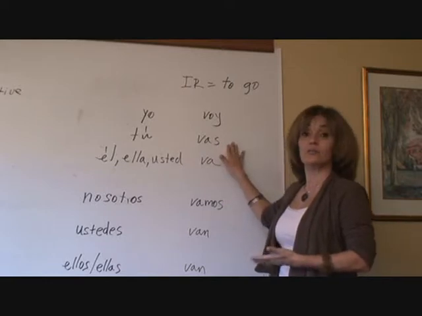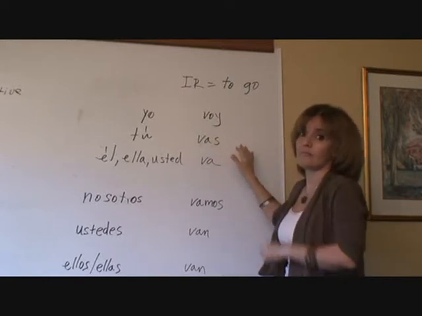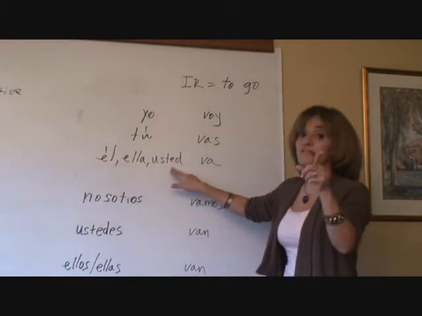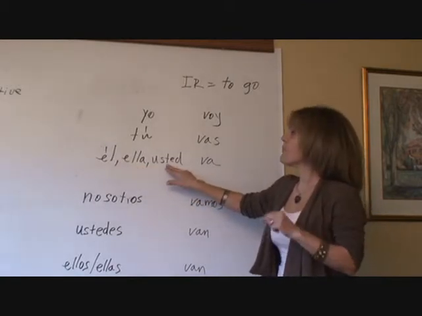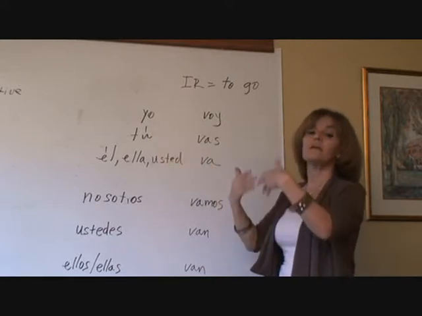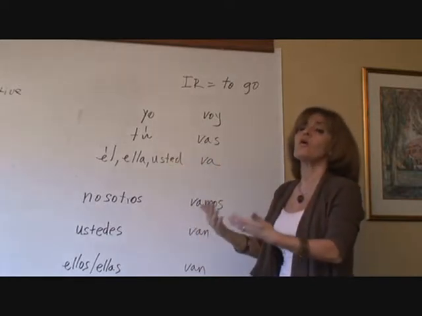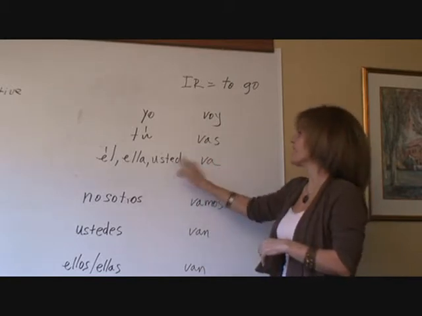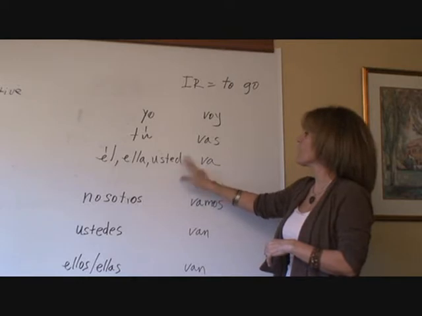Tú vas para España. Él, ella, usted. Usted, remember, is the formal form of tú when you are talking directly to someone in authority over you or someone that you don't know very well. You need to keep that distance. Usted, the conjugated form here is va.